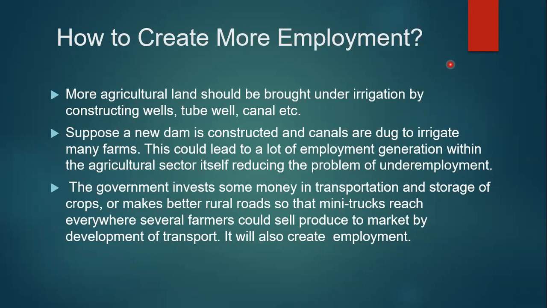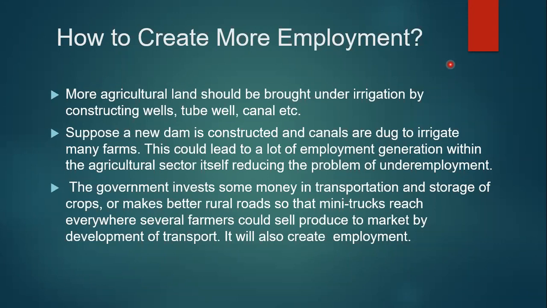The farmer who grows only one crop in a year gets a job for only a few days. But if they get irrigation facility, if canals and tube wells are constructed, if the government helps them get water for irrigation, more and more jobs will be created.